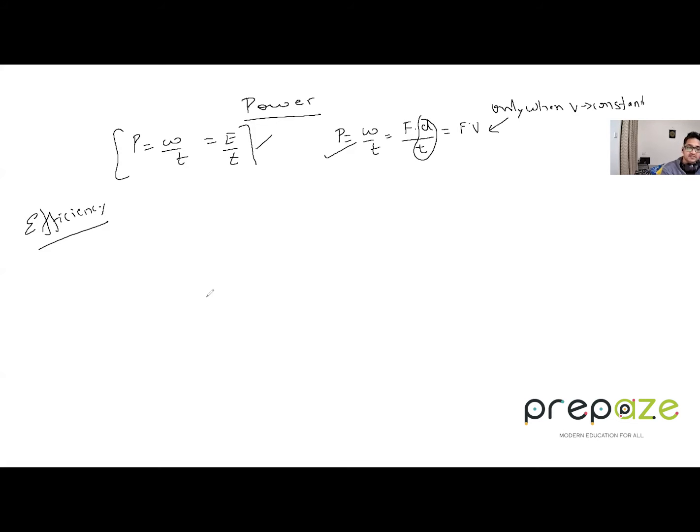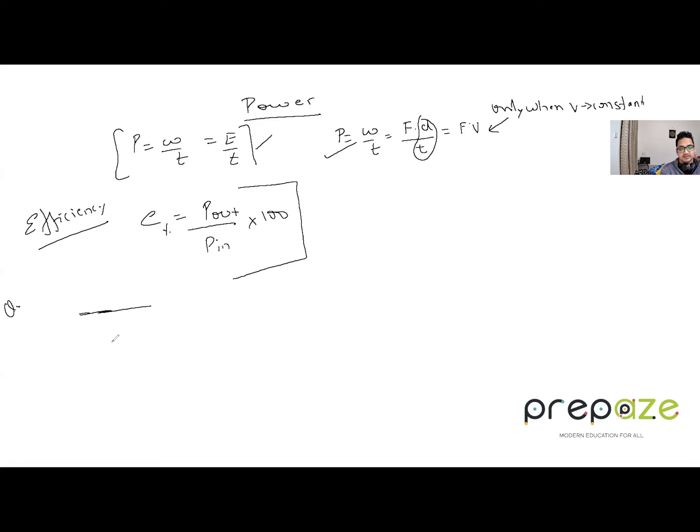So how do we define efficiency? Efficiency E is equal to P out over P in. That is how much the output power is, and how much power we are inputting. Multiplied by 100 it will give efficiency percentage. Alright, so this is how we define the efficiency percentage. Just make sure this is clear. Let's do one question over here.